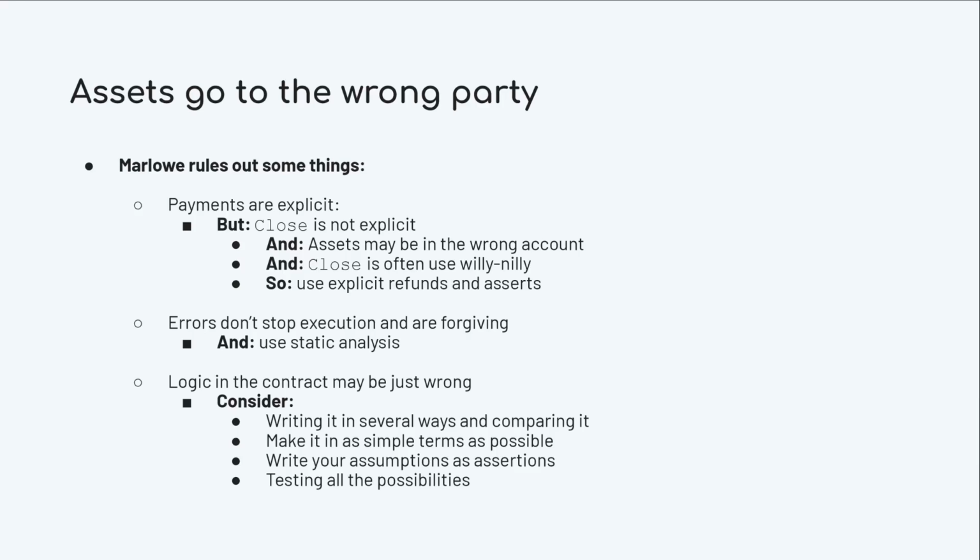But the main problem probably is with close, which is actually not explicit. So close can actually do payments, and it depends on the state of the contract, so it's not obvious who is going to be paid. For that reason, we have added a static analysis tool that Lars has shown before, which is called refund on close, which allows you to force yourself to be explicit about every payment and not rely on the capabilities of close to refund money. We will see an example later of how to take advantage of this feature without renouncing the benefits of the close automation.